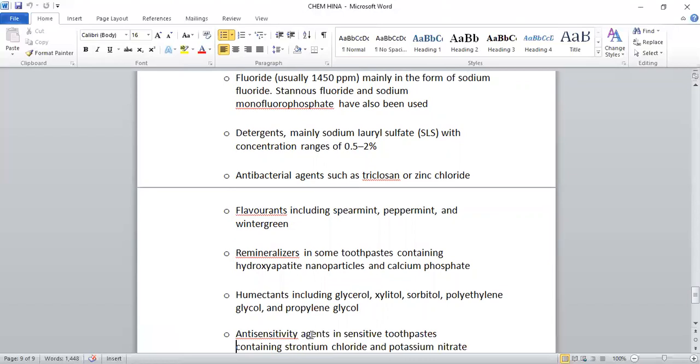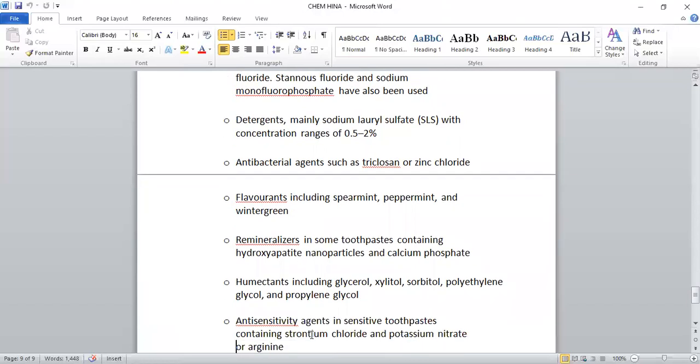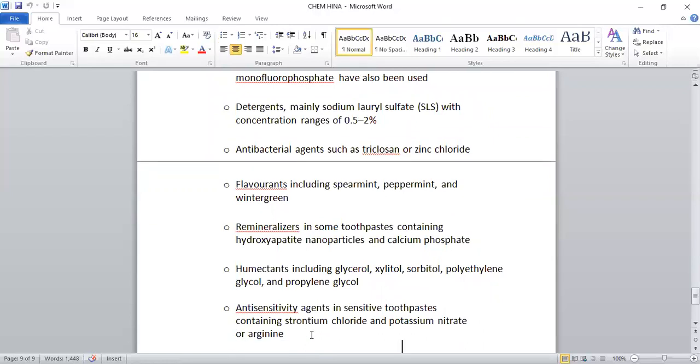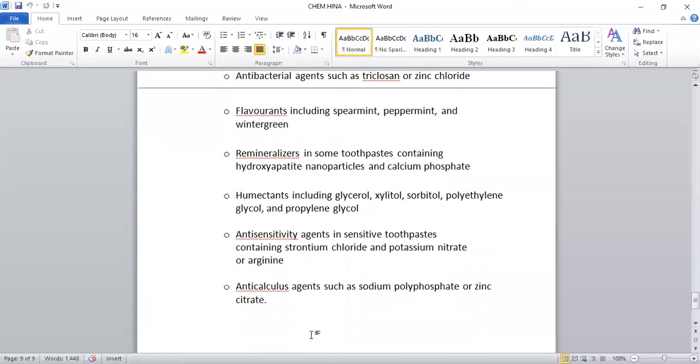Next, antibacterial agents such as triclosan or zinc chloride, and flavorants including spearmint, peppermint, and wintergreen. These are the flavors which are used in the toothpaste. Remineralizers: some toothpastes contain hydroxyapatite nanoparticles and calcium phosphate.